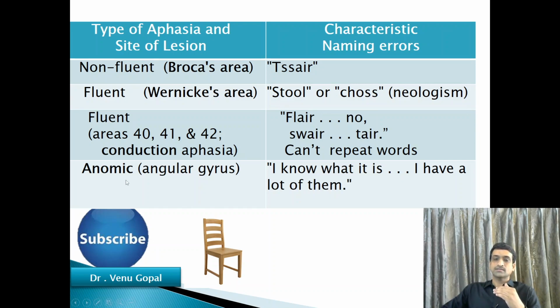Whereas in anomic aphasia, where angular gyrus is damaged, anomic as the name implies, he can't name the object or the thing he is observing. In this example, you can see he was shown the diagram or the real chair. He will say that I know what it is, and he knows the meaning and what is the purpose it is used for. I have many of those kinds of chairs and many of those items in my house, but he can't use that word. Naming will be lost.